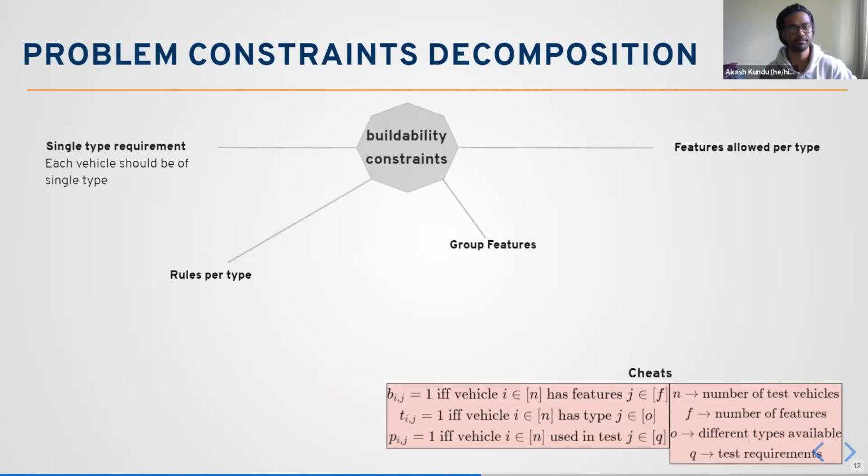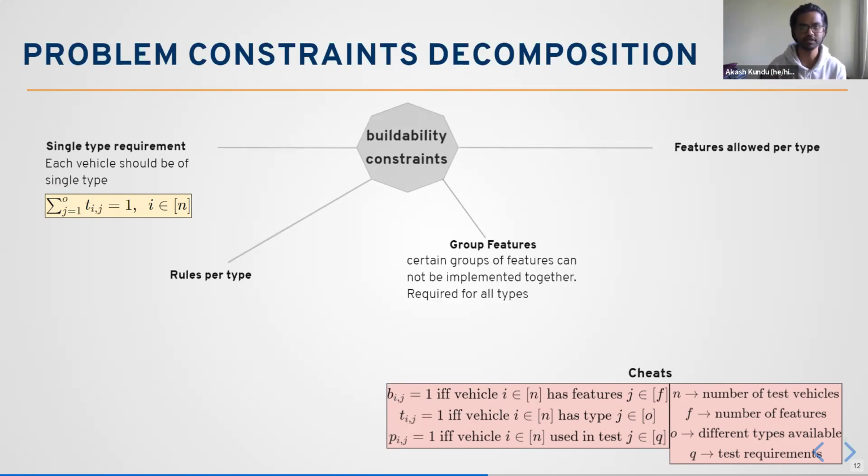So this single type requirement is basically saying that each car should have a single type. So a car cannot have more than one type. This is basically a logic, right? This is a very simple concept. That's why we have this particular Tij, which I have defined here, where when Tij is 1, that means that this vehicle i has type j. That's why for a particular vehicle i, if we go through all the types, then the sum should be at least 1, because each car is allowed only one type.